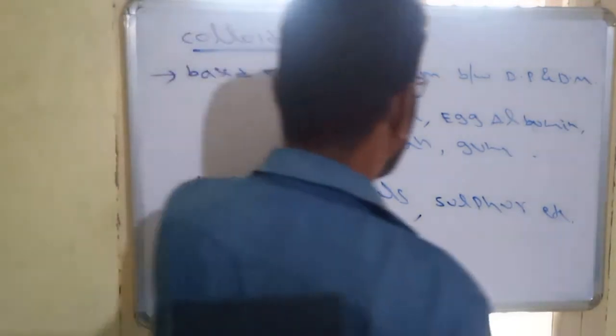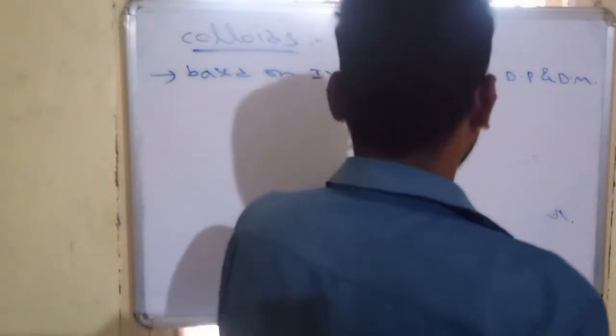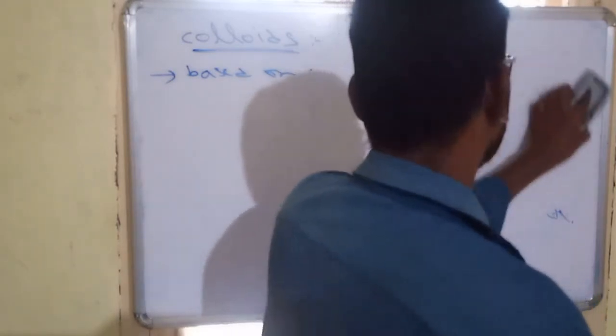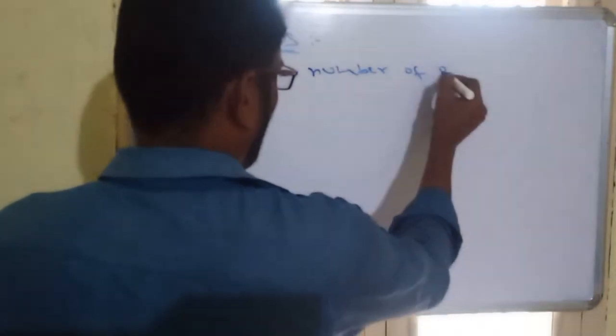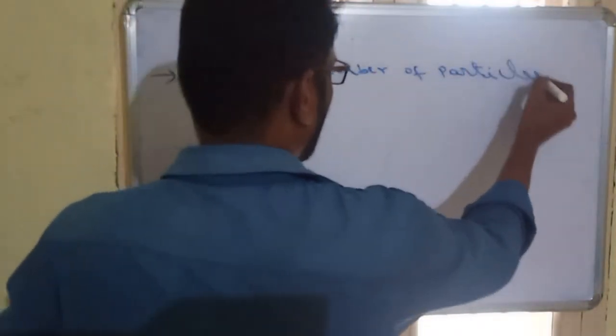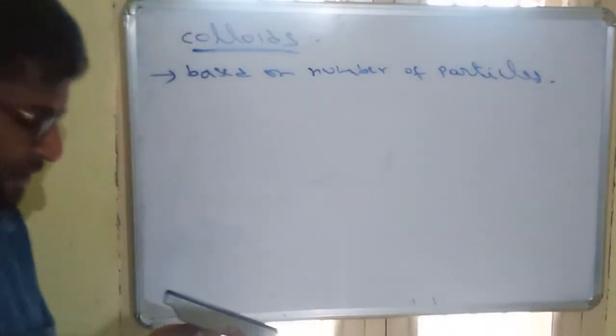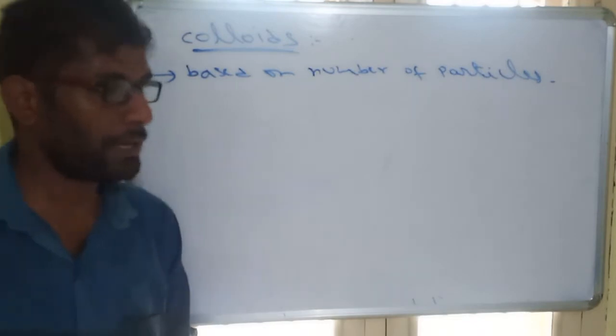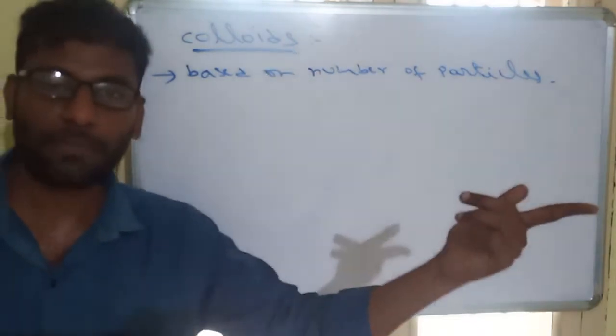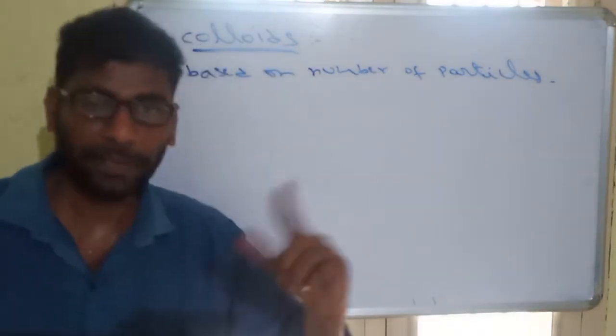Another classification is based on number of particles. So in total there are mainly three classifications. First one is the nature of the dispersed phase and dispersion medium, eight types.